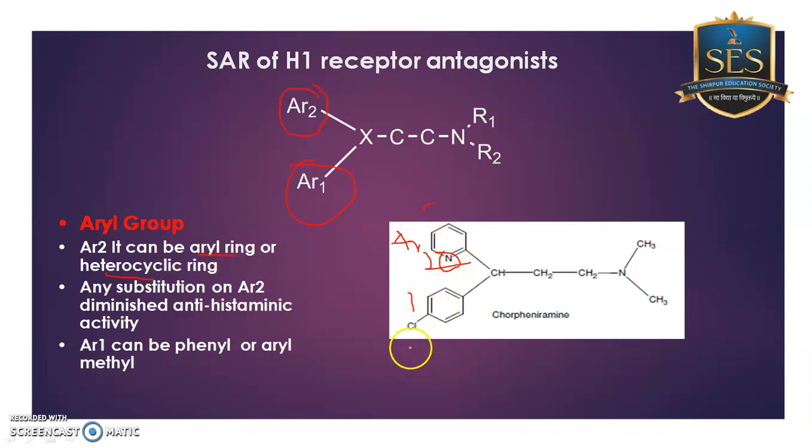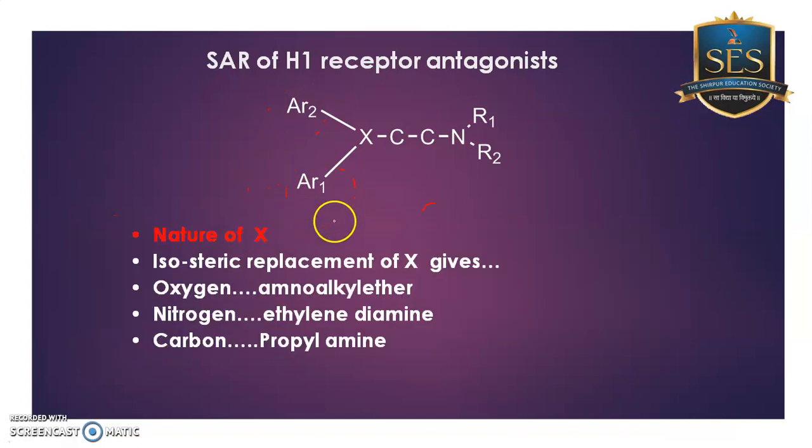Talking about AR1, compulsorily you'll find phenyl, and you can do substitution on the phenyl ring. Right now here you can see a chloro group over there. So this is all about the SAR of AR2 and AR1. Now we are seeing the SAR of X. You have seen that X is changing.